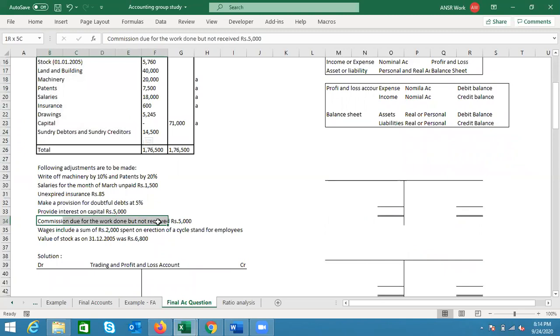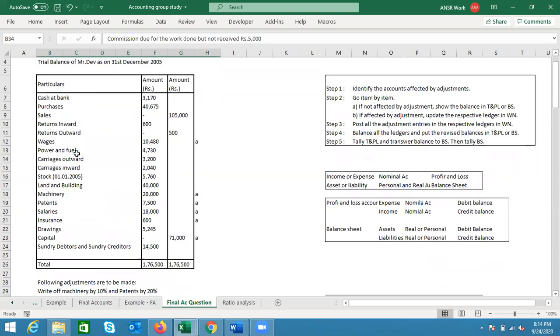Now, moving very quickly to the next one, commission due for work done but not received. Commission due for the work but not yet received, meaning thereby this is an income that we are making, commission we have to receive. That means we have provided some service because of which we have to receive the commission. However, we have not received it yet. So commission is actually receivable, it is an income. Commission is income, that is one of the aspects.